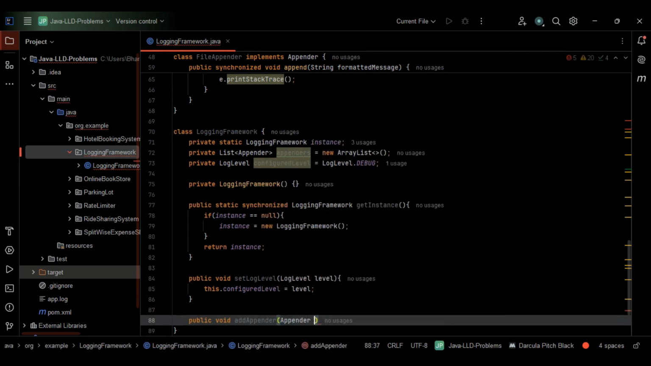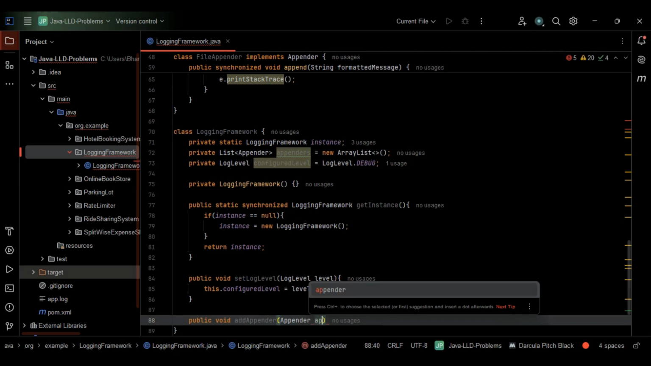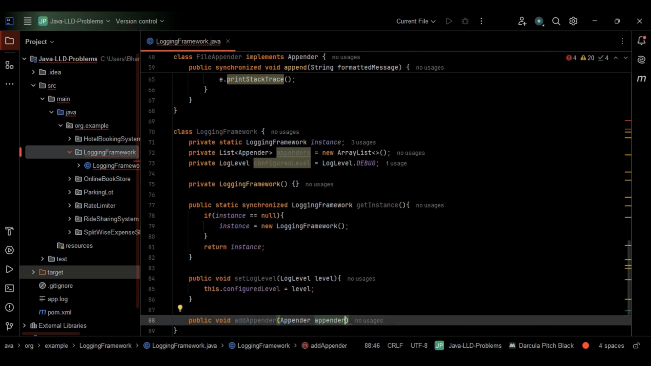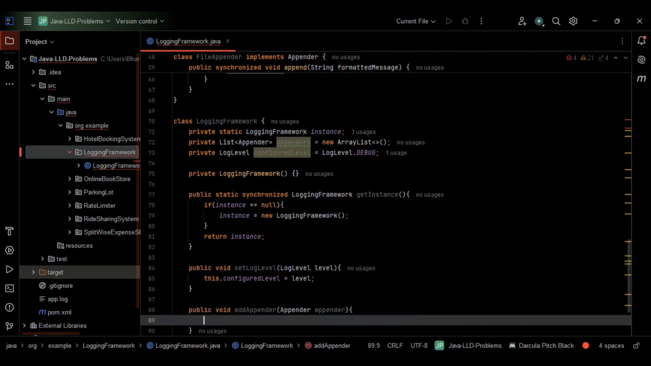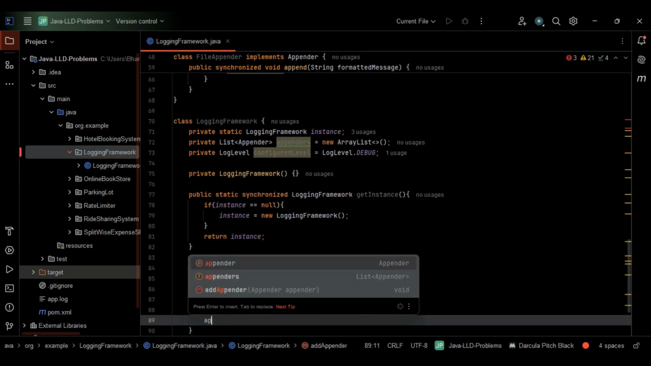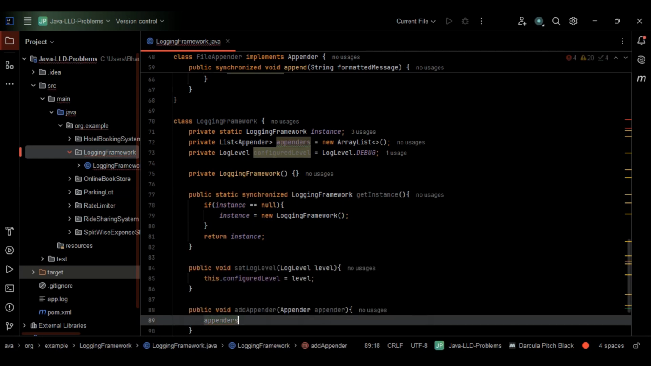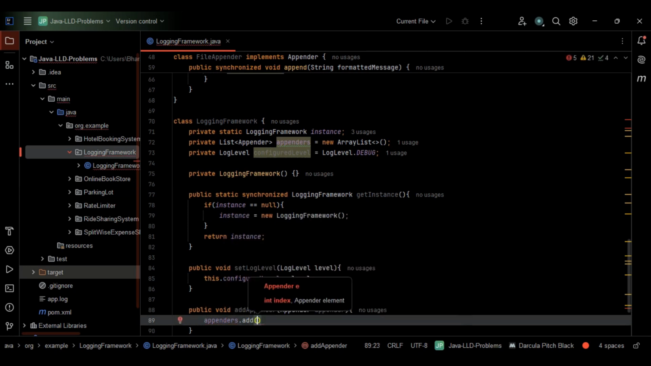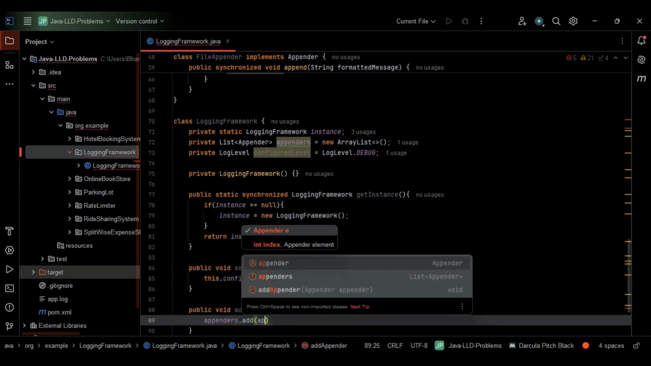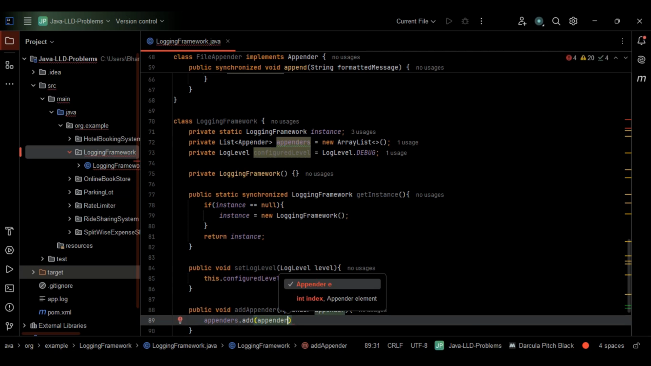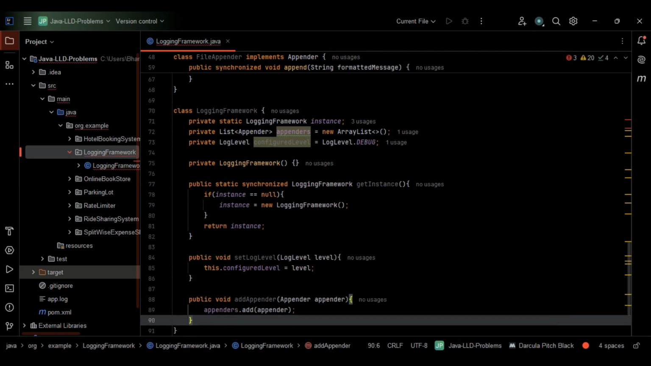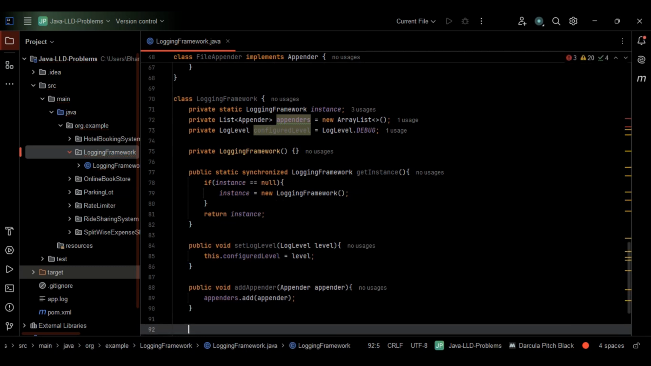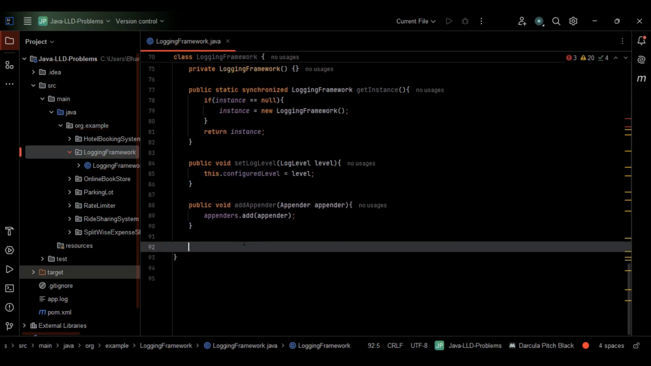So the parameter appender, which is of the type Appender. Basically this is fine. So let's add the appender to the list here. I'll just go with appenders dot add, making use of the add property. Let's pass the appender, since we have to add the appender to the list, right? So let me pass the appender here. This is fine. Let me come out of this method entirely.